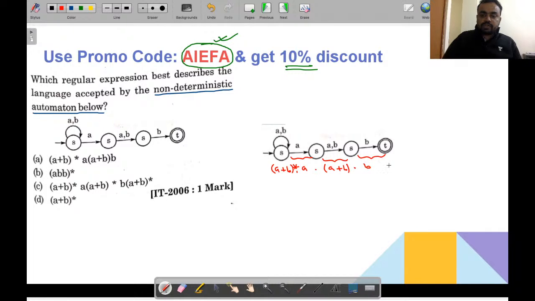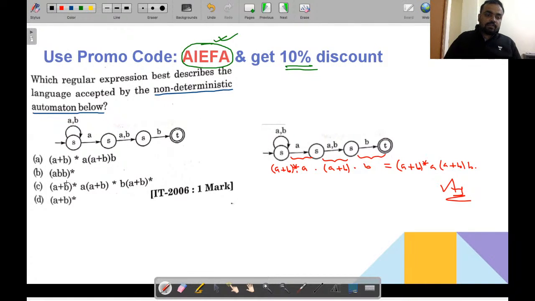So all these strings will be accepted. So the final regular expression will become (a plus b) whole star a (a plus b) b, and this one will become the final regular expression.